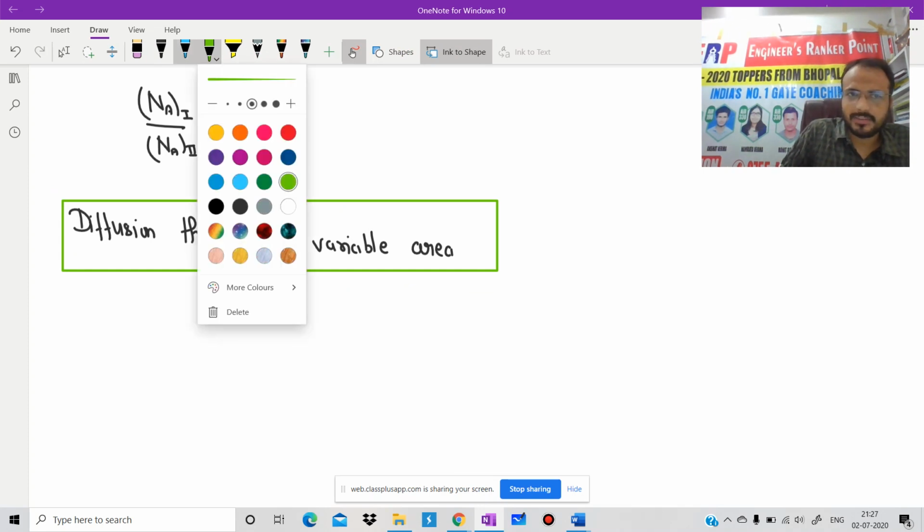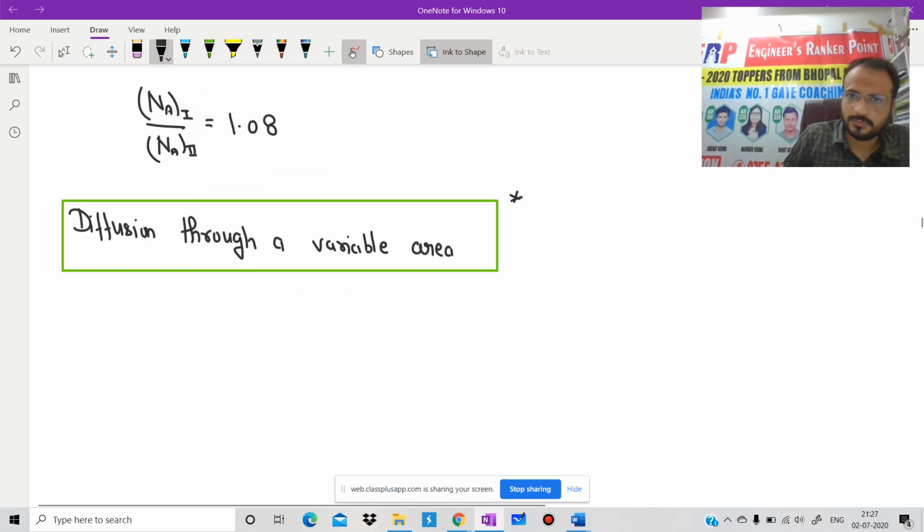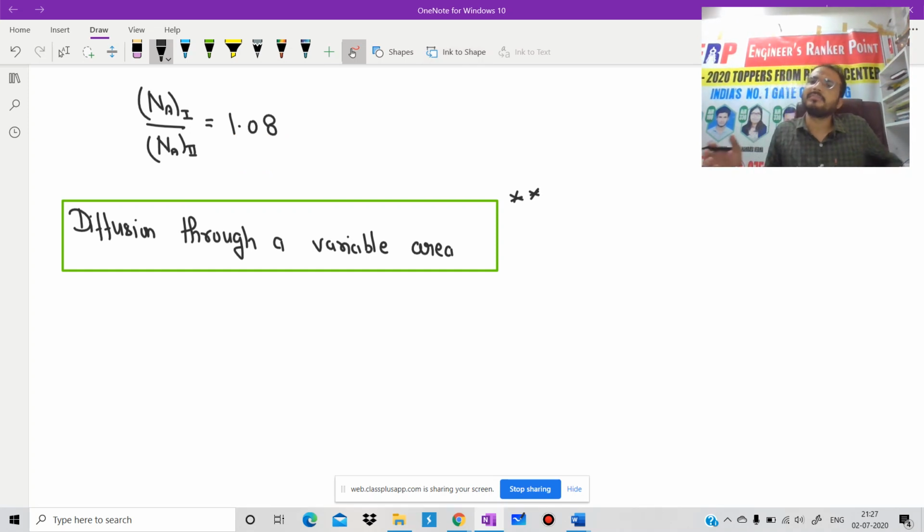Very important concept and simple also. Is it clear? We have two cases, but here in our GATE syllabus we will discuss only one, and which one will we discuss? We will discuss only the spherical one. Is it clear?